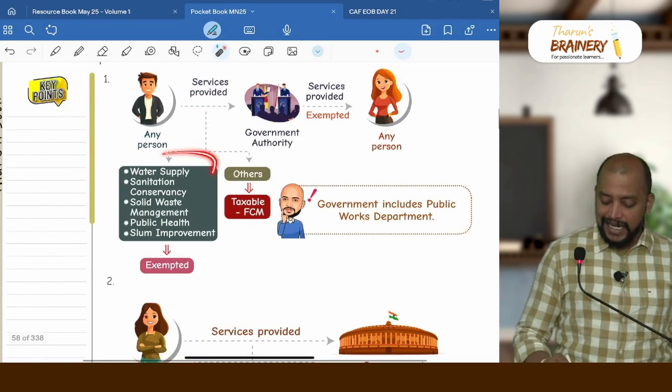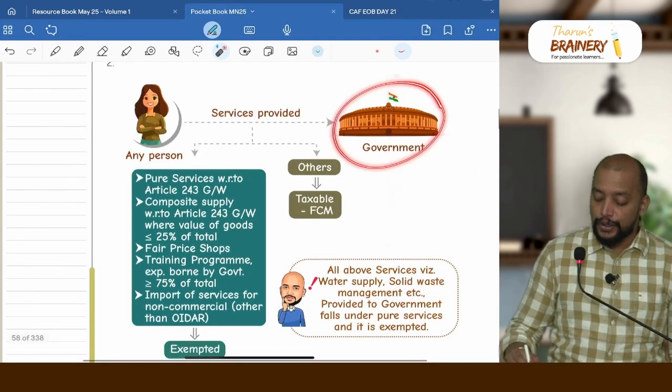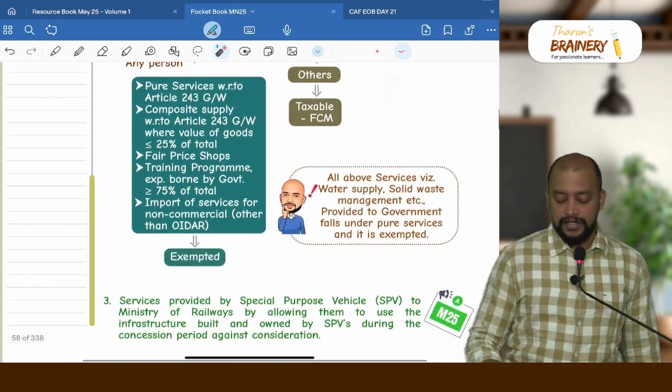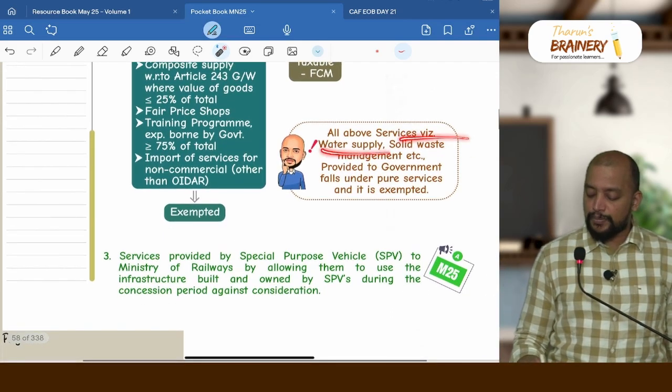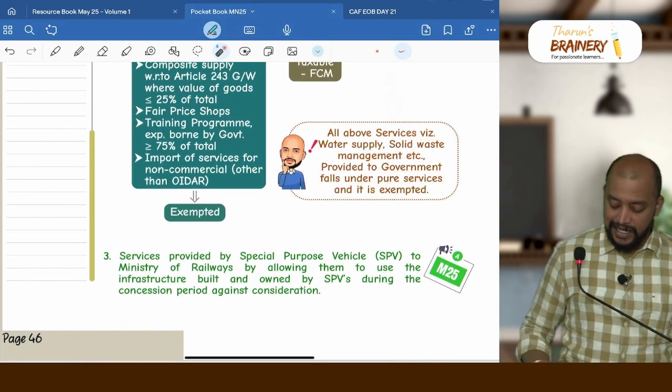Now what if these activities, water supply, sanitation, conservancy, solid waste management are provided to government instead of government authority, that is anyhow covered under the pure services. So all above service like water supply, solid waste management, etc. provided to government falls under pure service and it is exempted.